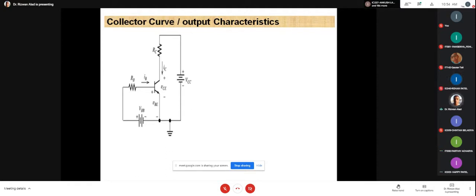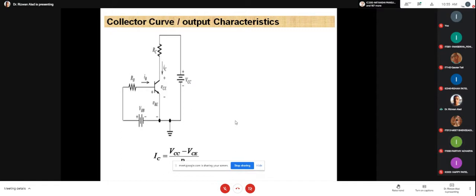Yes, sir. Okay. Now it is one of the circuits as we discussed number of times in the previous lecture. According to this circuit, we discuss two equations. One equation is the base current equation. What is the base current equation? IB is equal to VBB minus VBE divided by RB, and the collector current equation is IC equal to VCC minus VCE divided by RC. I hope all of you are clear on this equation. Am I right? Any doubt in this equation?